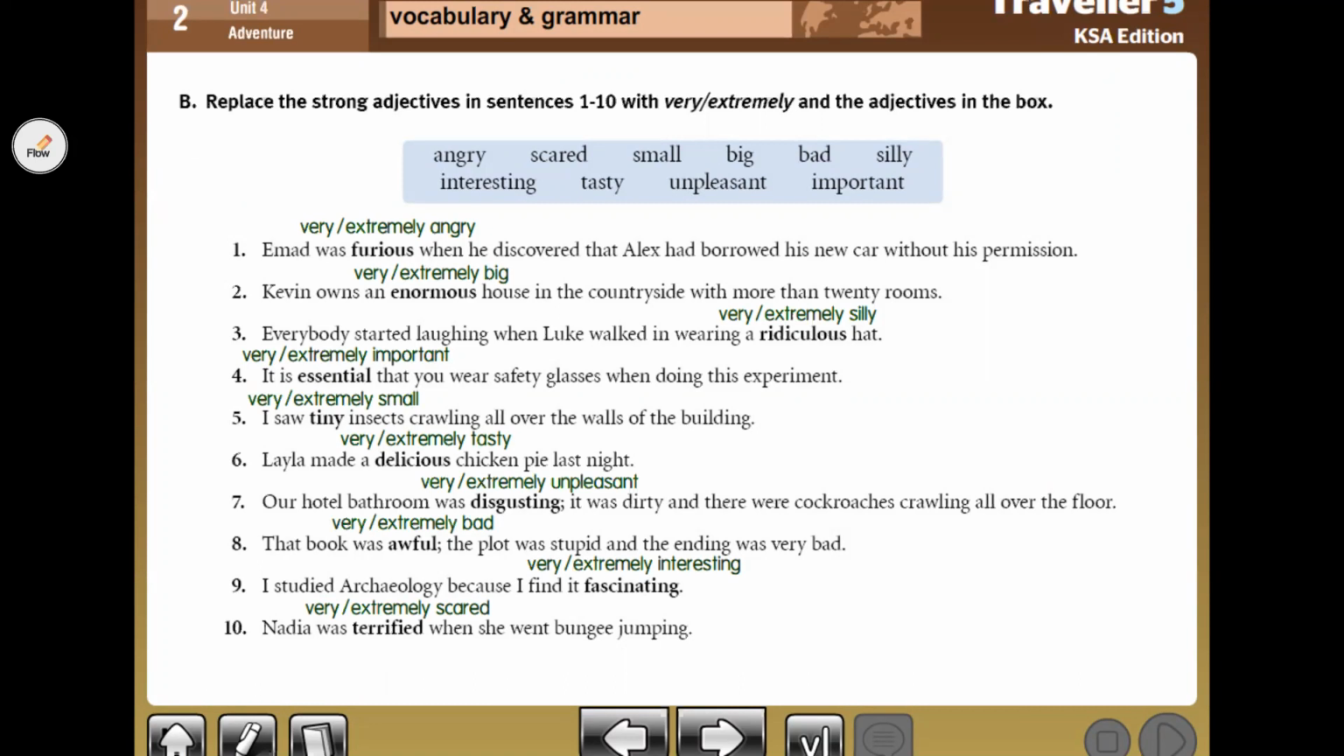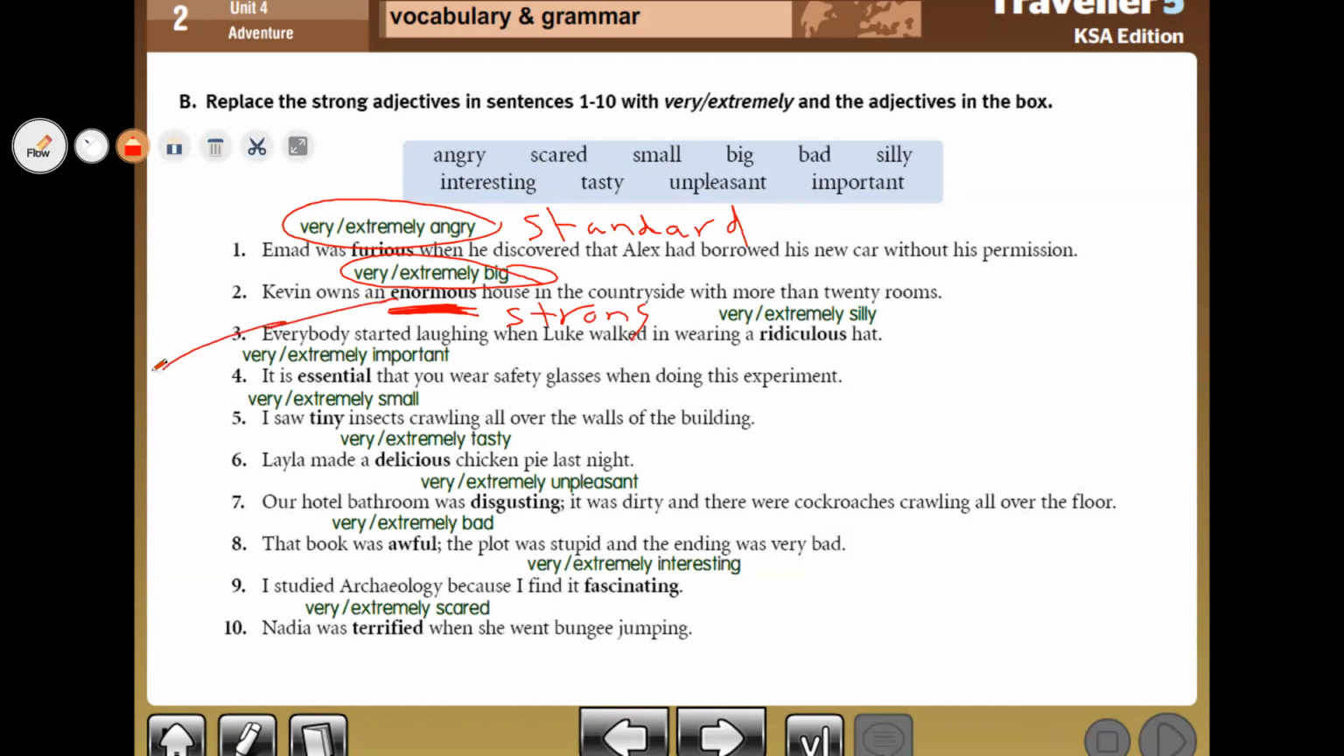If you please, my dear students, you have to put in your mind that these ones in green, we call them for the last time standard adjectives, but in black, we call these strong adjectives. And I advise you to use the word absolutely before enormous and before tiny.